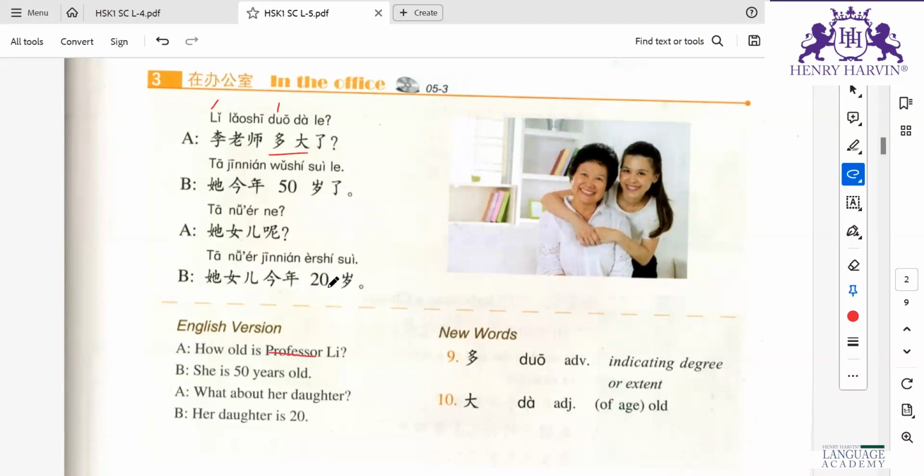Her daughter would be 20 years old this year. That's not specific, you don't have to specifically mention this year in the translation. You can just directly say her daughter is 20 years old.